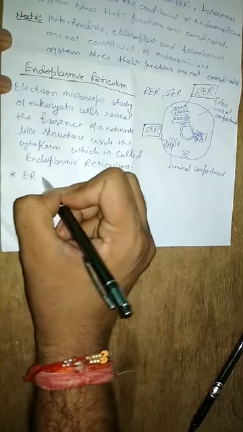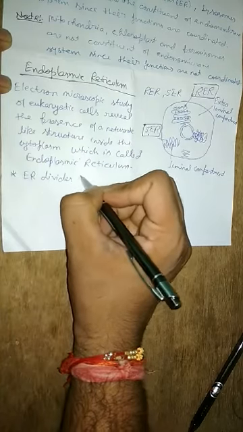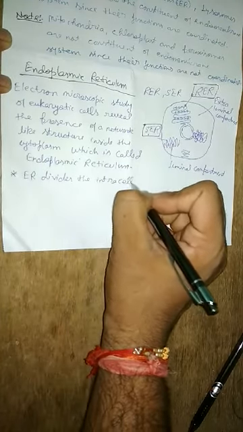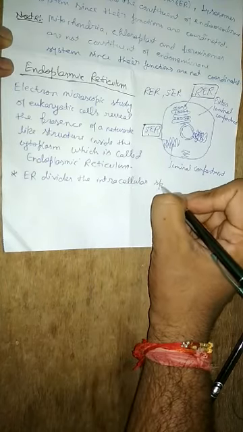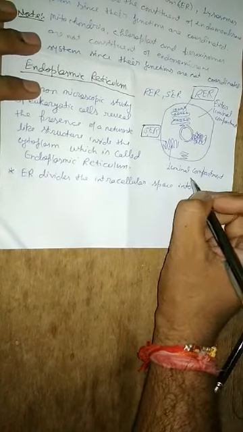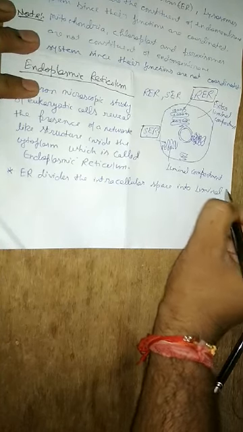So endoplasmic reticulum divides the intracellular space into luminal and extraluminal.